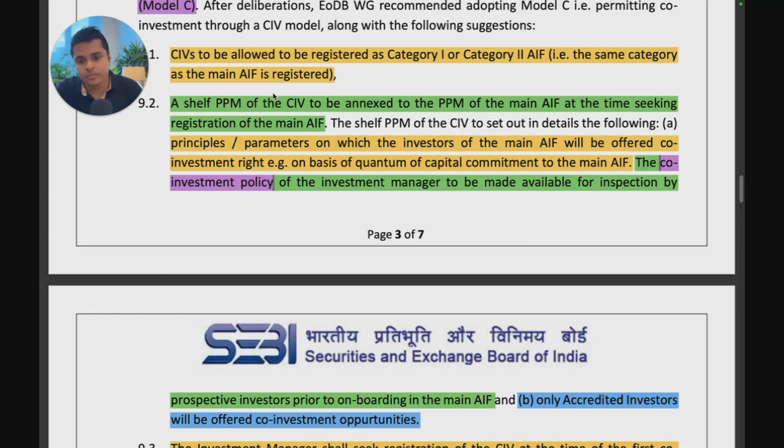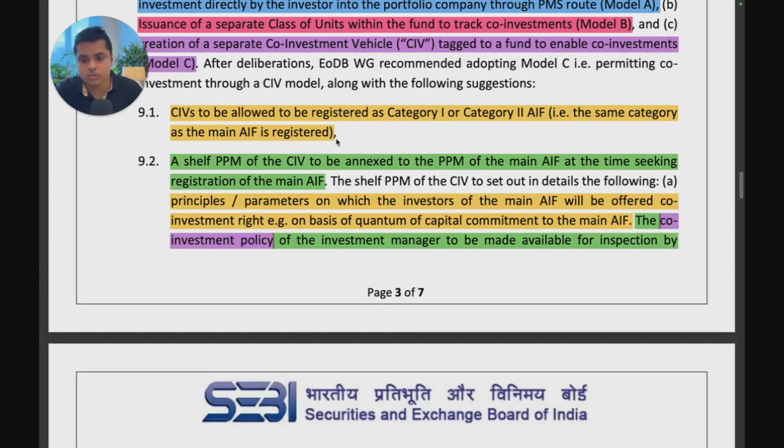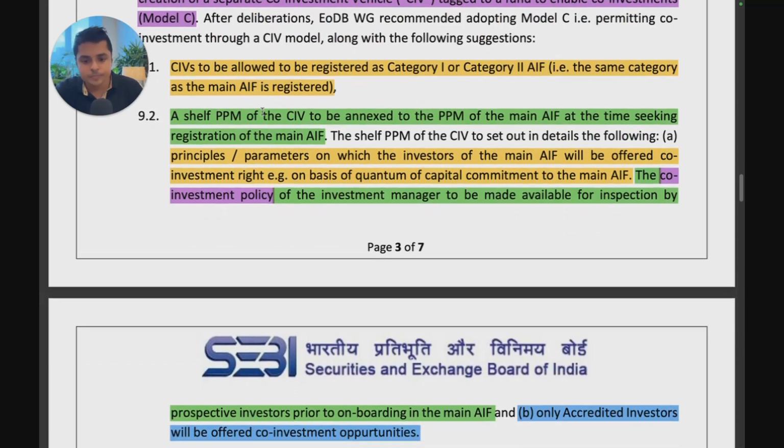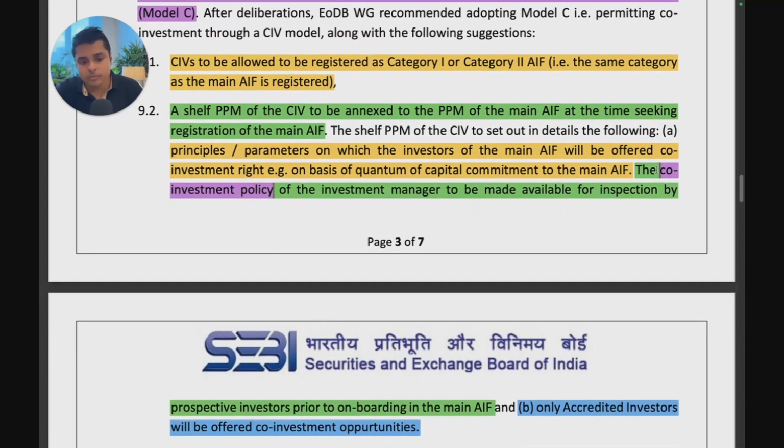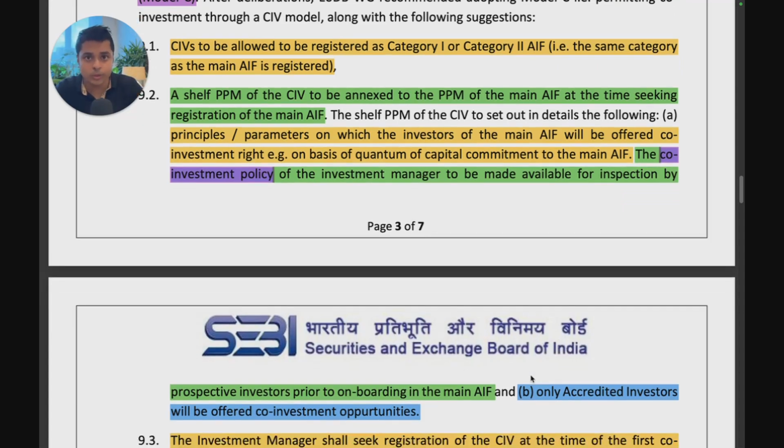Regarding attaching a shelf PPM, SEBI needs to discuss whether this shelf PPM will be in the same template as a CAT 1 and 2 AIF PPM, or will it be like a disclosure document of PMS. What exactly needs to be disclosed in the shelf PPM is something we need to know. And the co-investment policy is an additional compliance requirement that the manager would have to do, and they would have to keep this policy regularly updated and also make it available for investors prior to onboarding. So they have to change their onboarding module and make sure that the co-investment policy is offered to investors at that time.